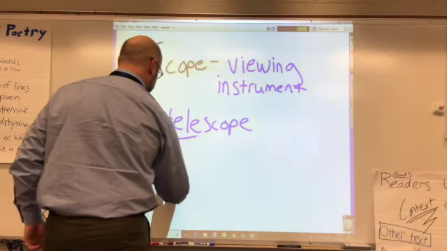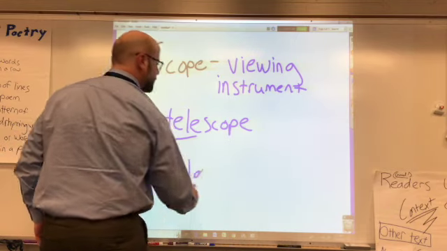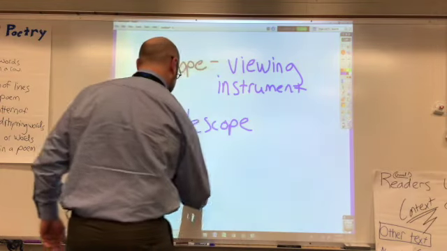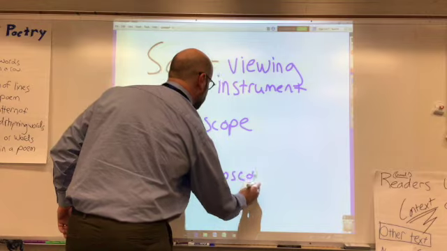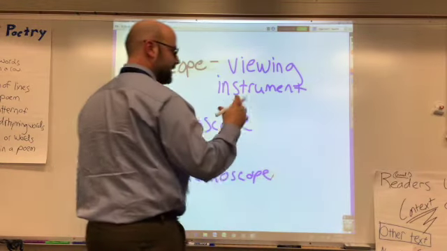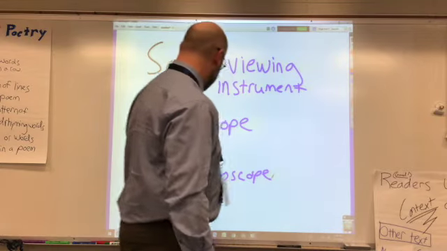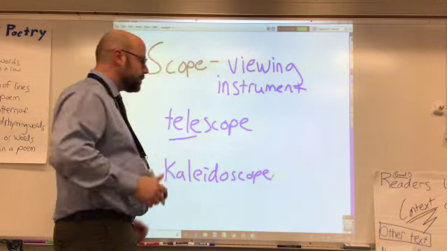What about a kaleidoscope? You guys ever looked at one? I'm not even sure I can remember how to spell it. It's kind of one of those words that's a rough spell. Kaleidoscope. That's something you look at, and it's got all the weird colors. It's kind of trippy looking. Kaleidoscope. So it's a viewing instrument, something to look through.